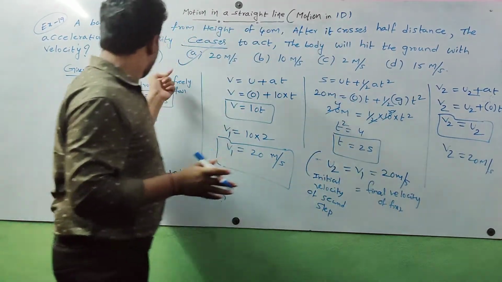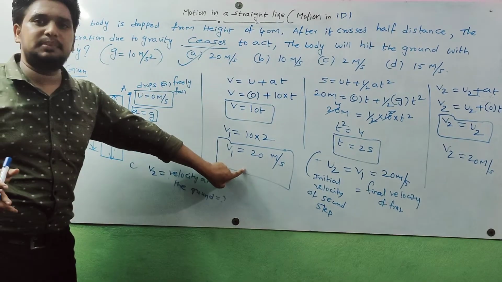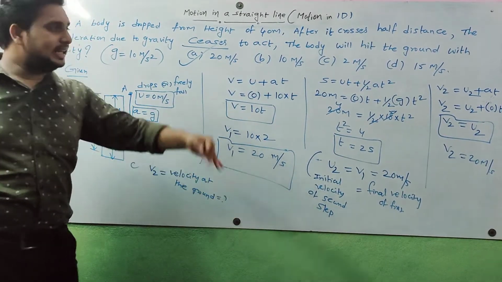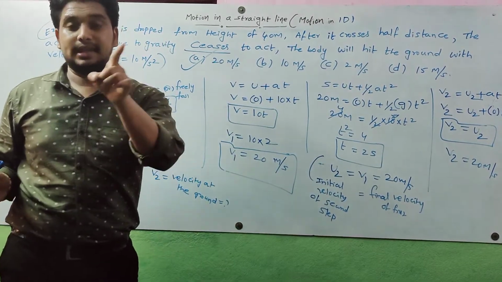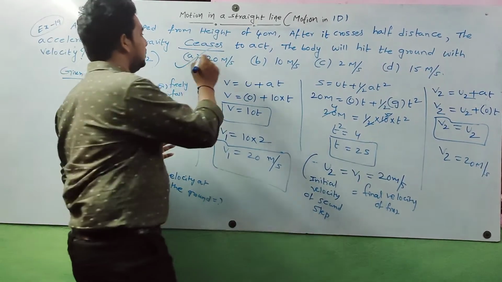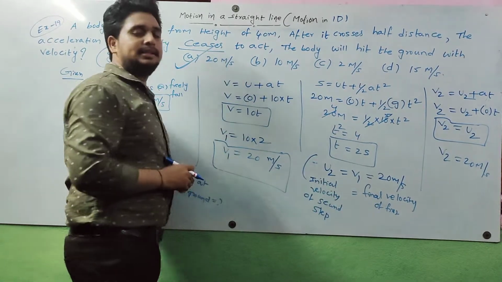So observe here, for the first step the final velocity is 20 meter per second. For the second step there is no change in velocity. The same velocity it will fall down onto the ground, because acceleration is 0 here. So the answer for this question is 20 meter per second.